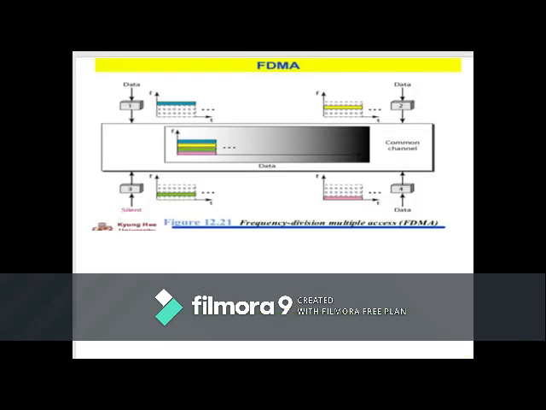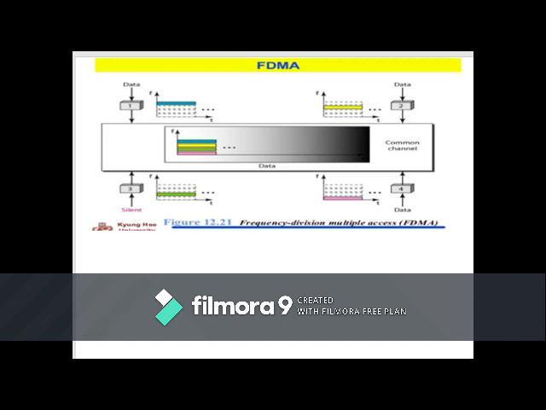So what happens in FDMA? In FDMA, the available bandwidth is divided into frequency bands. As we have already seen, how frequency bands work on that particular channel. Each station is allocated a band to send its data. In other words, each band is reserved for a specific station, and it belongs to that station all the time.